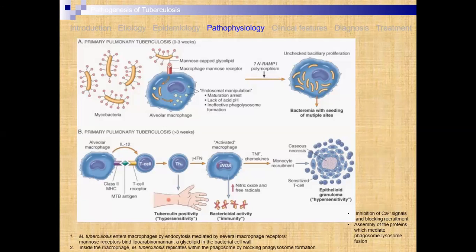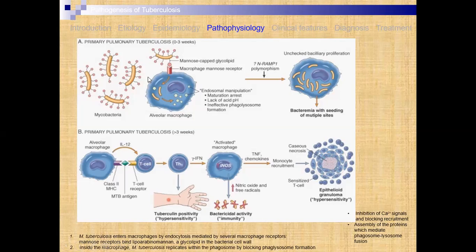Here we see that this is primary pulmonary tuberculosis. Within 0 to 3 weeks this type of development occurs, and after more than 3 weeks such type of development occurs.